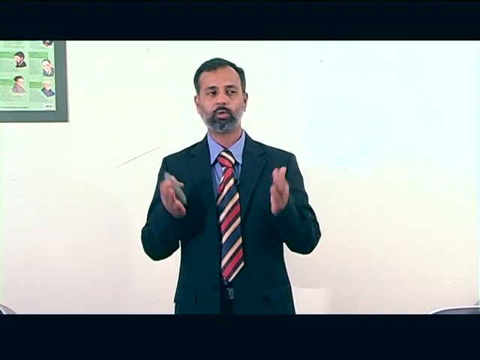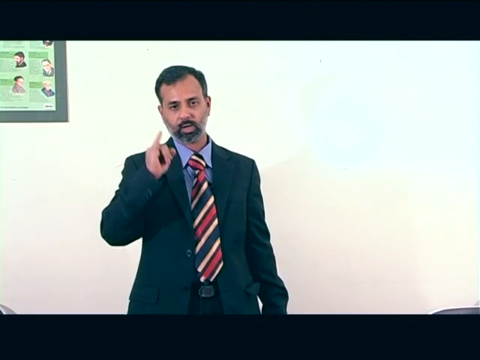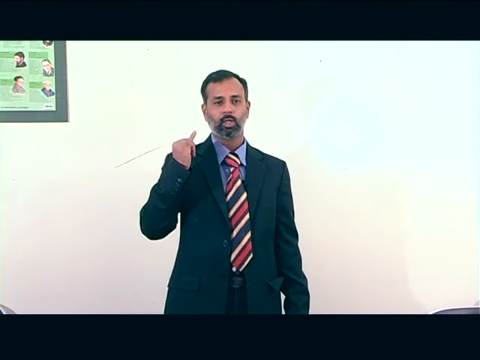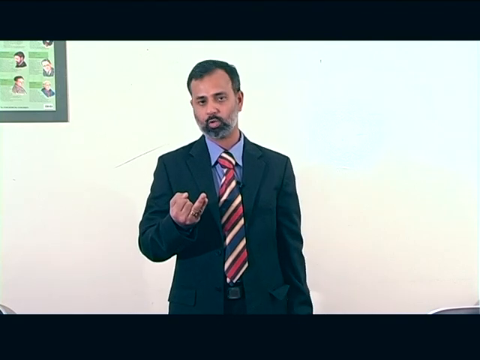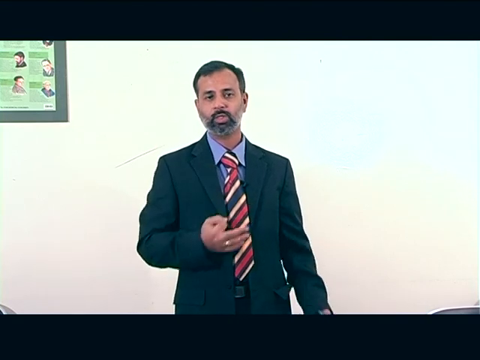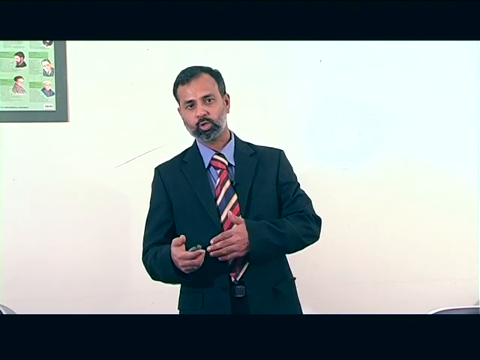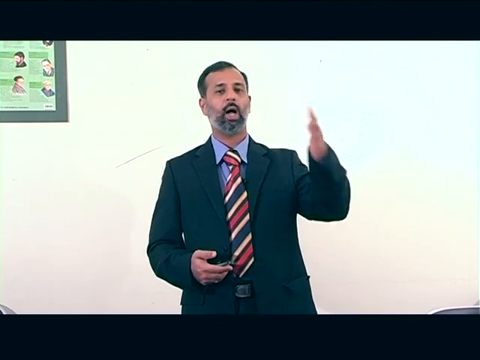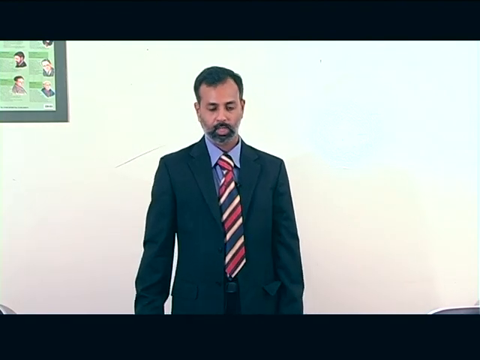This is the effect of supervening impossibility. The first is that the contract becomes void, the second is that the parties are discharged from the contractual obligations, and the third is that any party who received any benefit out of this contract should restore it to the other party. This is the effect of supervening impossibility.